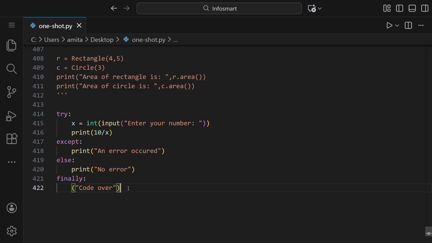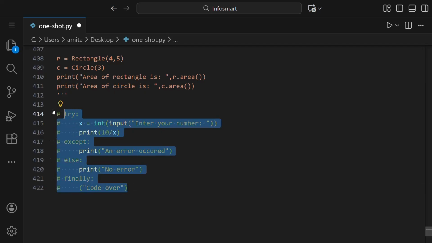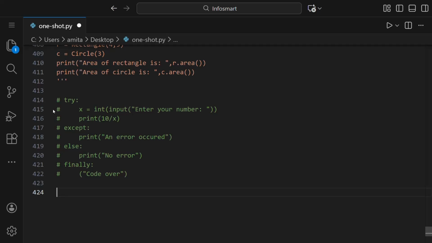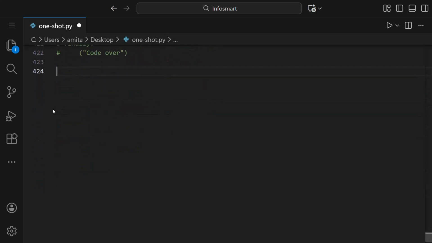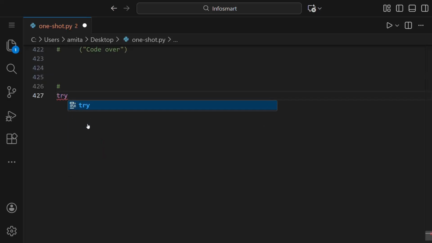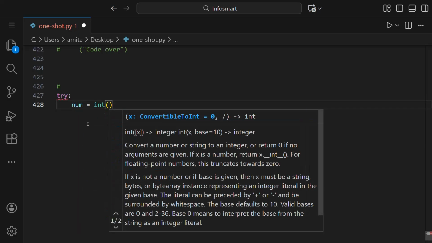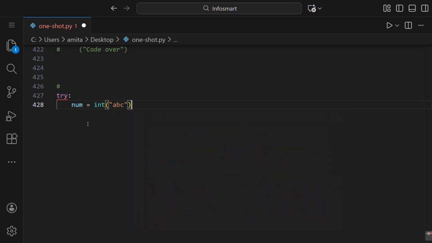So let us write more examples. We'll say try, and let us write num is equal to int, and let us give a string here, abc. Here num is a variable and we have converted this abc into an integer.